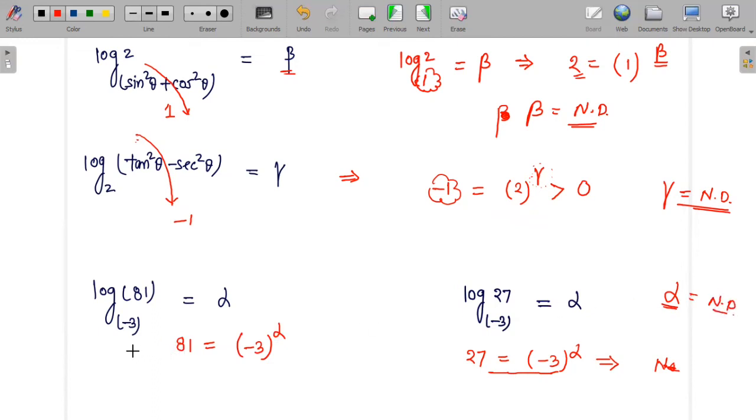But if you write that logarithmic format into exponential format, first of all, this is not an exponential format. If you ask me the reason, the reason is that your input is negative 1. And if you try to get the value of alpha, then definitely you will end up getting a value of alpha this time. But this is something which is not defined. Try to understand this fact, whatever I have explained with the help of a couple of examples, and then do let me know, did you understand why 81 equals minus 3 to the power alpha will not make any sense?